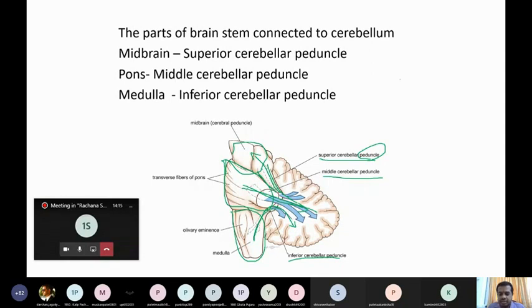Whatever fibers enter the cerebellum or leave the cerebellum pass through these three peduncles only. Other than that, there is no other communication to the cerebellum.